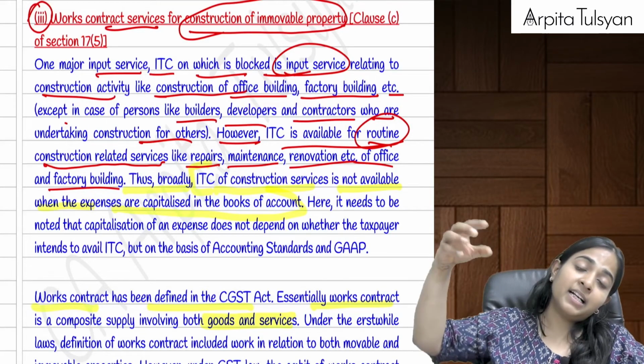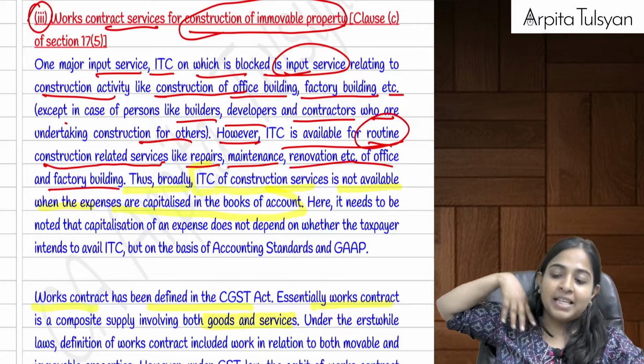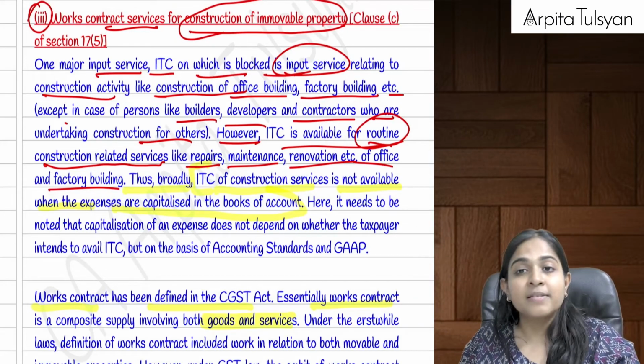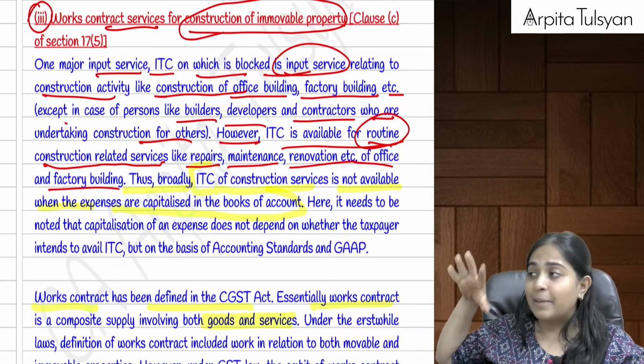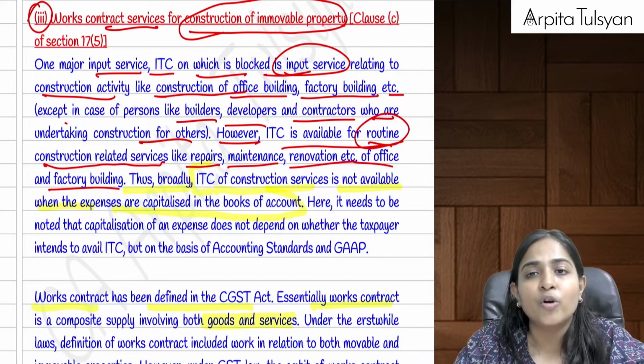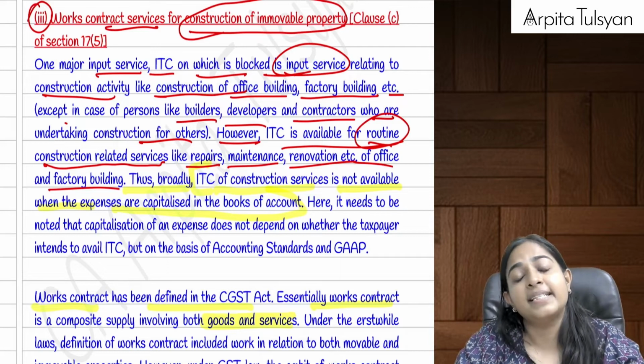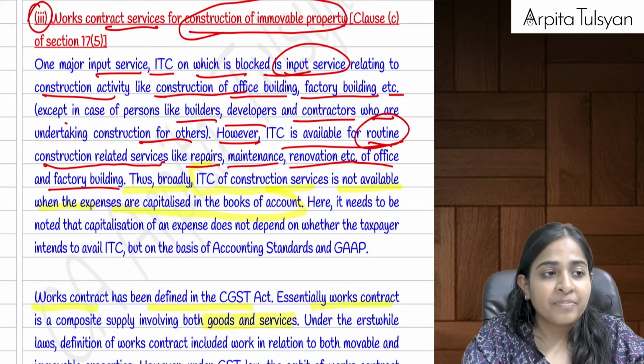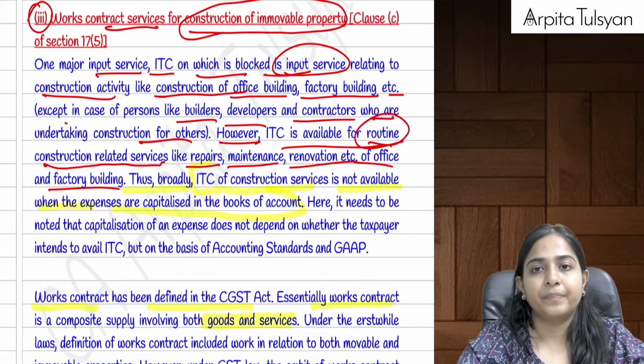If you have done the construction on your own account, meaning I have purchased the goods, cement, tiles, and I get the work done, meaning I have not gone to a contractor, then also the ITC on that is totally blocked. Are you able to understand this?